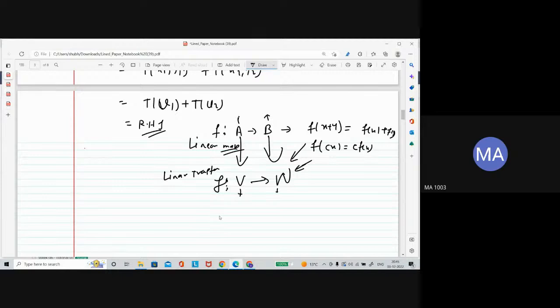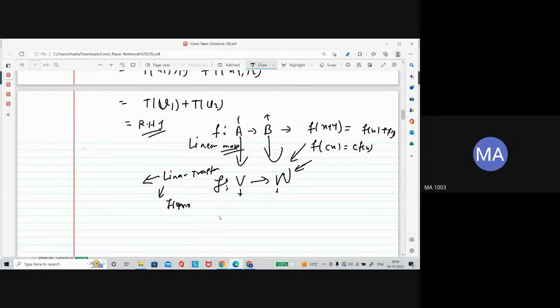The main term is this: if you have a linear transformation, which is a function, and it is one-one and onto both, that is called bijective. And if this linear transformation is bijective, then you can call it an isomorphism.